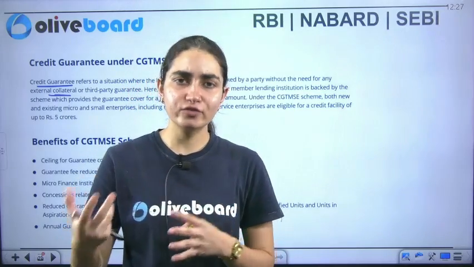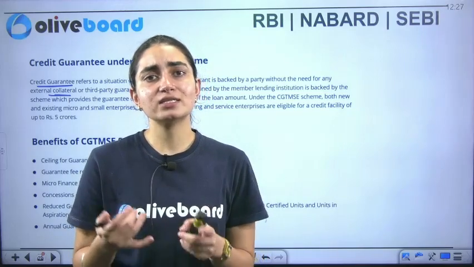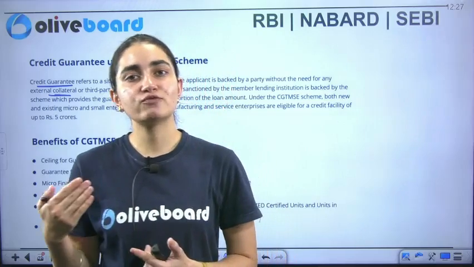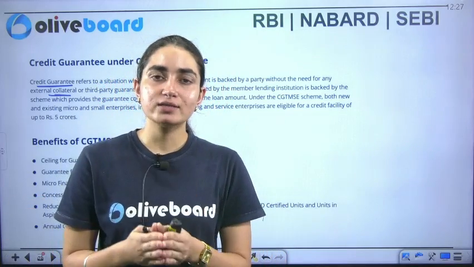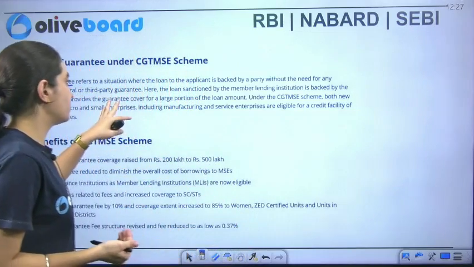Okay, this is a kind of welfare measure which is specifically for the MSME sector because we want it to grow. It has high potential in terms of employment generation, in terms of contribution towards GDP, and contribution towards other parts also. We want that they should be given help. Okay, so this is what has been done by them.